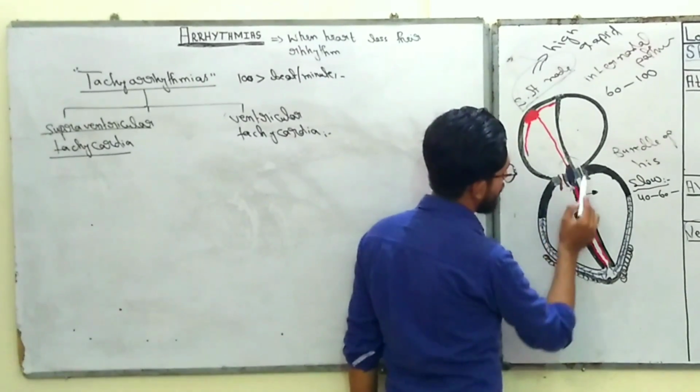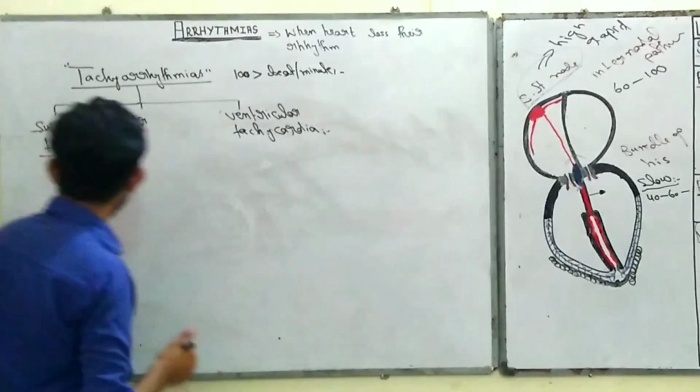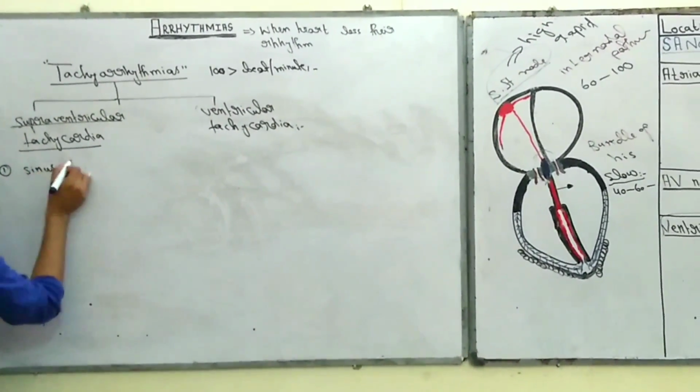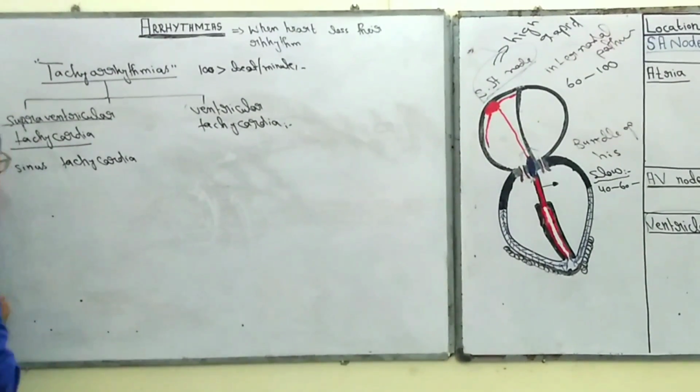Either it develops in the AV node, in the atria, or in the SA node. So supraventricular tachycardia is further divided into sinus tachycardia. Later on I will tell you the details of these particular tachycardias.